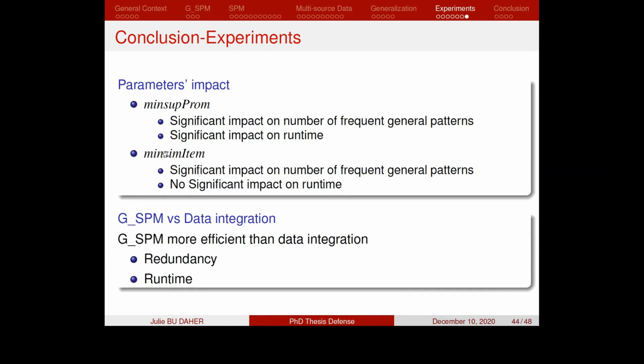Concerning the minimum item similarity percentage, we notice that it has a significant impact on the number of obtained frequent general patterns, but it has no significant impact on the runtime.